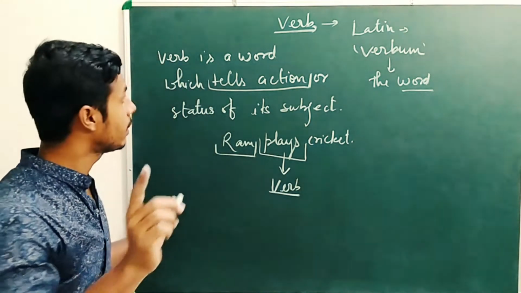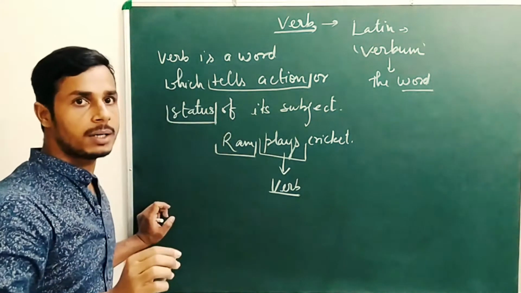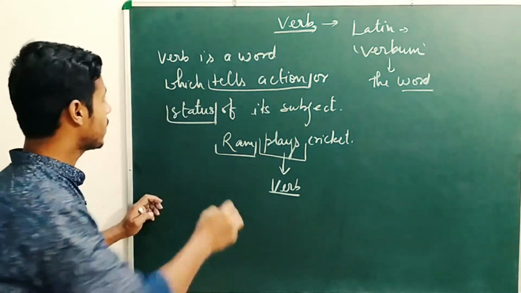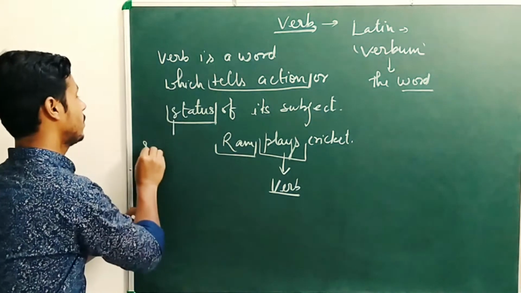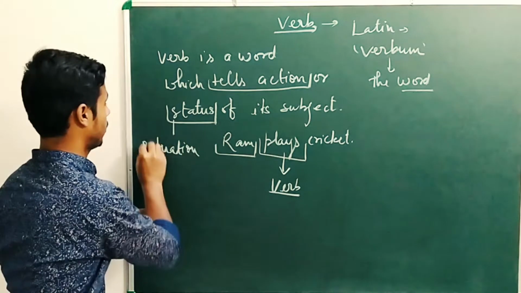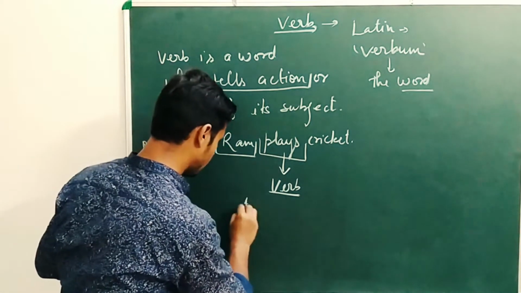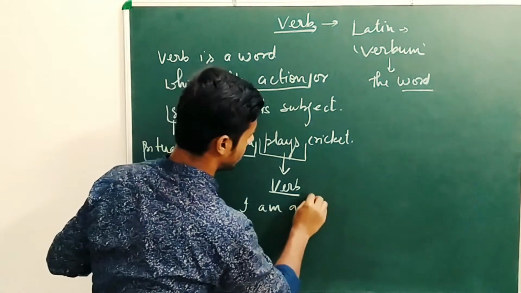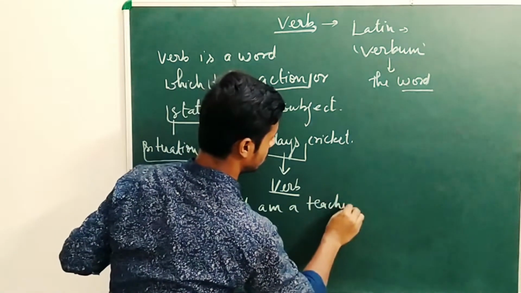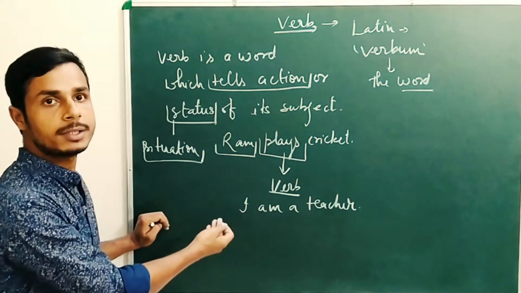The second thing is status. We can define it another way: status means situation. For example, I said, I am a teacher. Now compare both sentences.